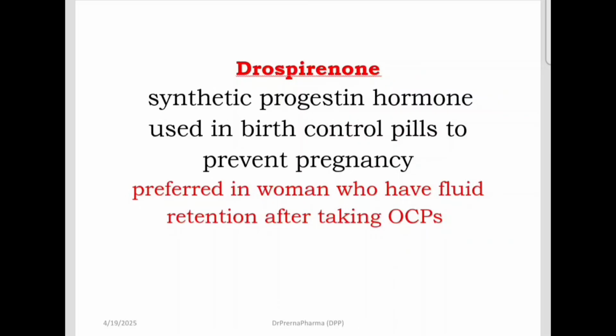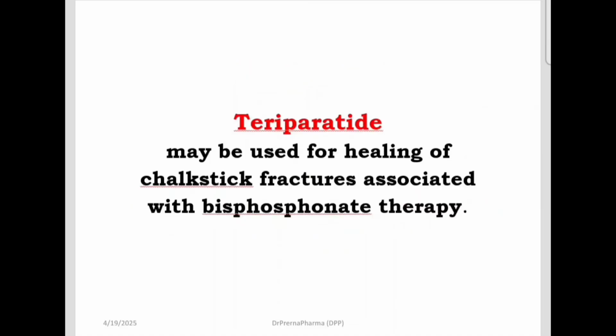Then drospirenone. It is a synthetic progesterone used in birth control pills to prevent pregnancy. It is preferred in women who have fluid retention after taking OCPs. So this is a new drug, drospirenone. Teriparatide. Now teriparatide is a drug which is used in healing of chalkstick fractures associated with bisphosphonate therapy.